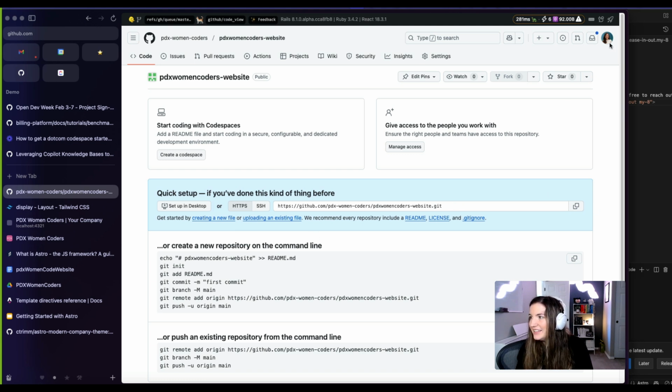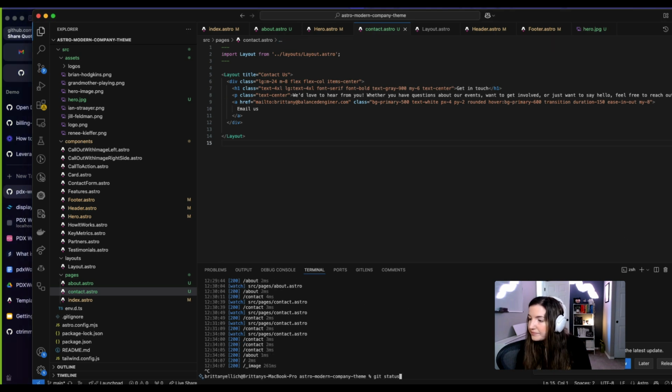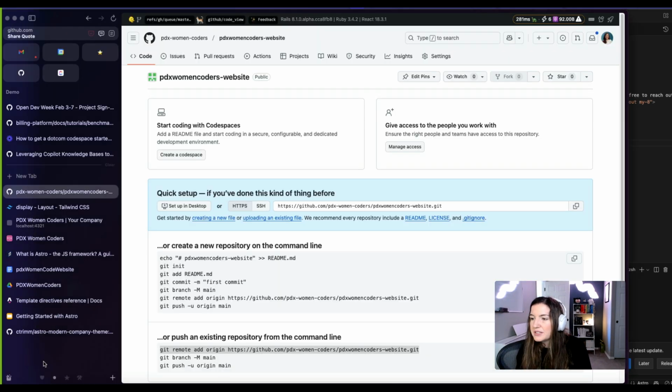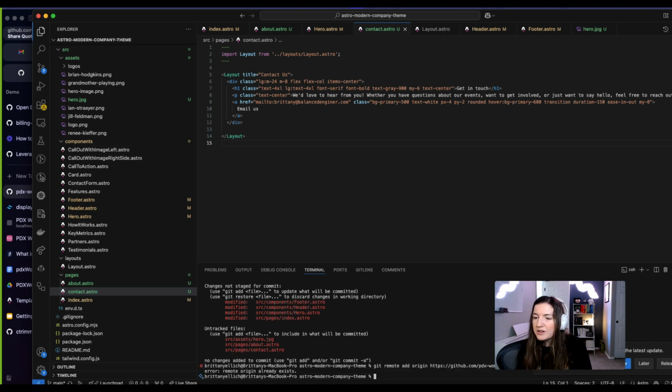And I will, let's see here. We need to change whatever the git remote is, which I will need to remind myself how to do. Let's see here, git status. Okay, so I want to change the remote to this new one. So I think I can just do remote add origin. But origin already exists.